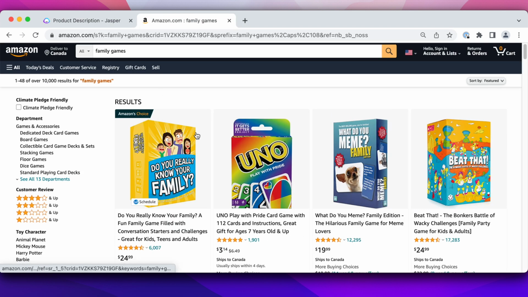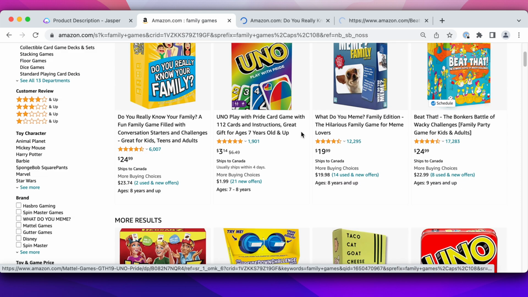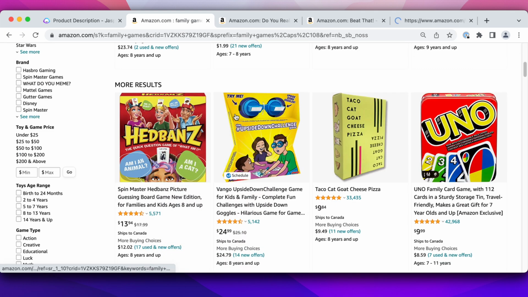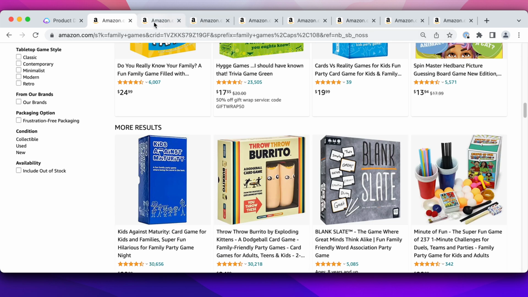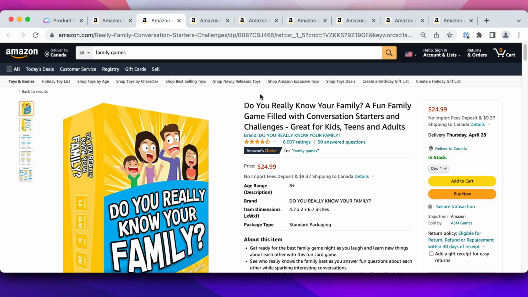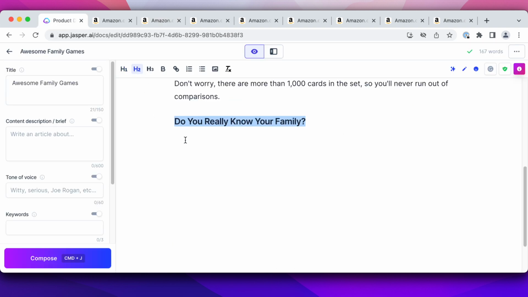So for family games, I will look here and see ones that I haven't tried and want to know. So, Do You Really Know Your Family? Looks cool, so I'll bring that one up. Headbands is always cool, we were talking about that game. Upside Down looks cool. I already have a whole bunch here, so then I would just go off to the next one. Do You Really Know Your Family is the next game. Make sure that this is only an H2.